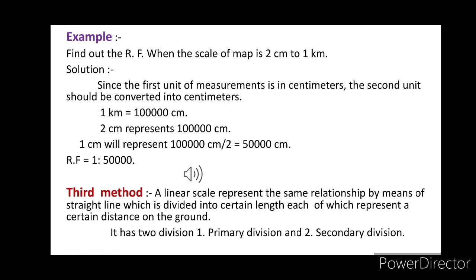Next, our third method of scale is the linear graphic scale. It's another method. The linear scale represents the same relationship by means of a straight line, which is divided into certain lengths, each of which represents a certain distance on the ground. A linear scale is generally divided into two divisions: number 1 primary divisions, number 2 secondary divisions. Okay, and for each scale many primary divisions and secondary divisions are required.